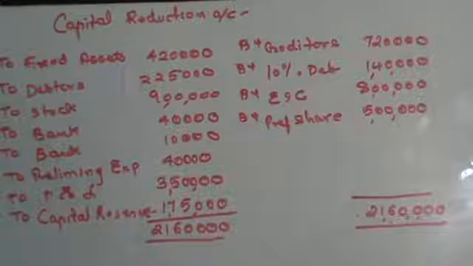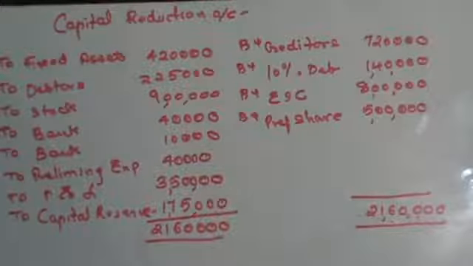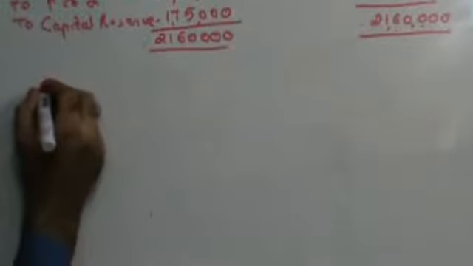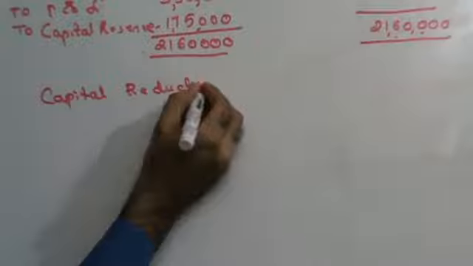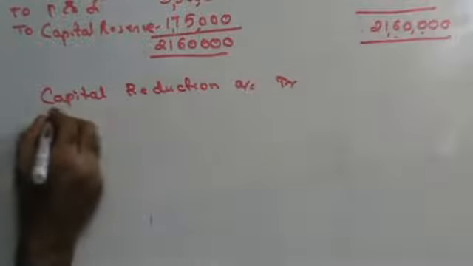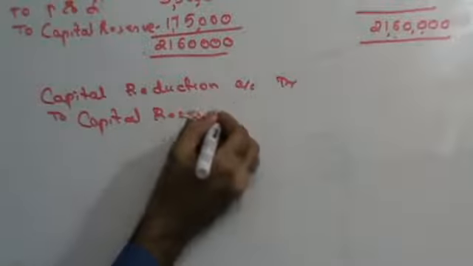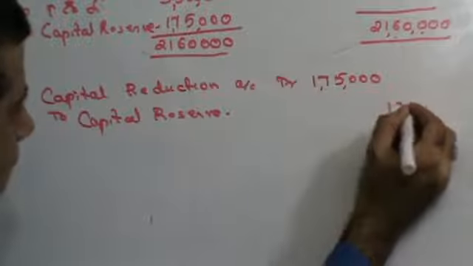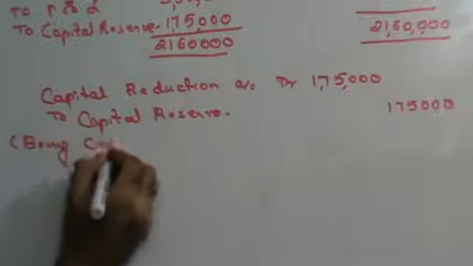Guys, when you are making your capital reduction account, you immediately come to know whether your journal is right or wrong. Unless specifically given in the sum, you should always get your balance on the debit side, right? Let's post this into a journal. So this is going to be capital reduction account debit to capital reserve 1,75,000, being capital reduction used.